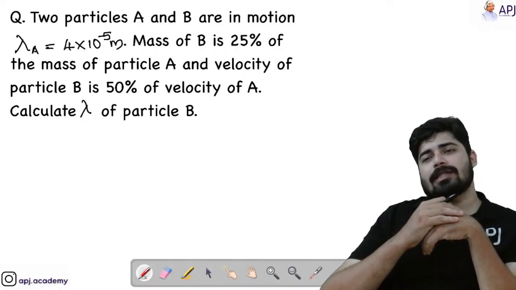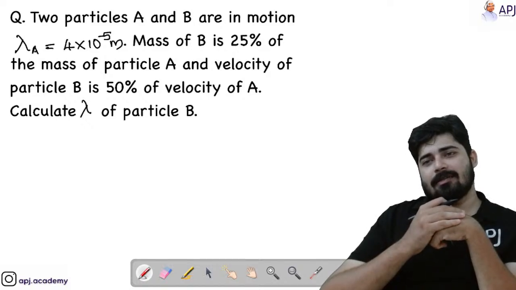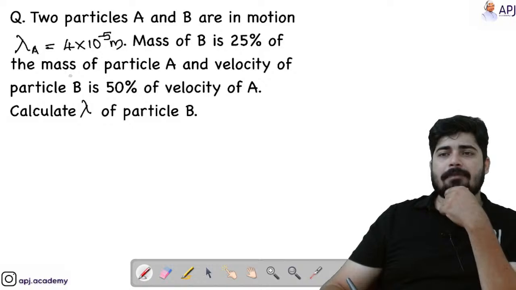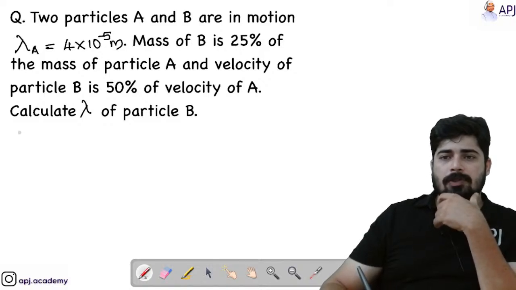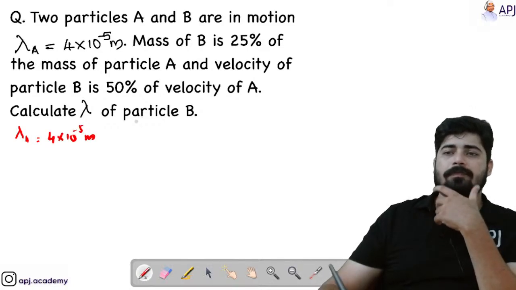This is a most typical question that is favorably asked in the examinations. Okay, you see here two particles A and B are in motion. So lambda A is given, lambda A equal to 4 into 10 raised to minus 5 meter.